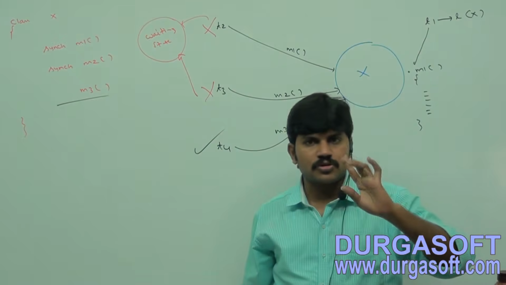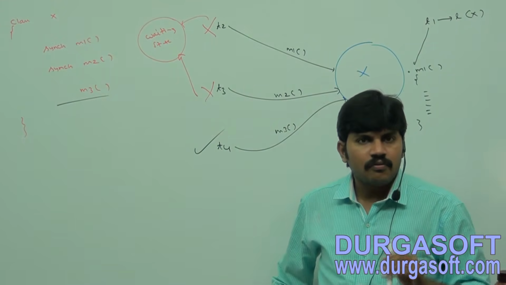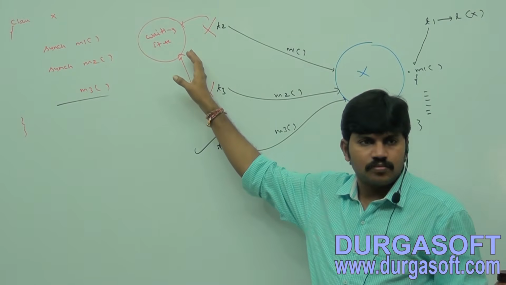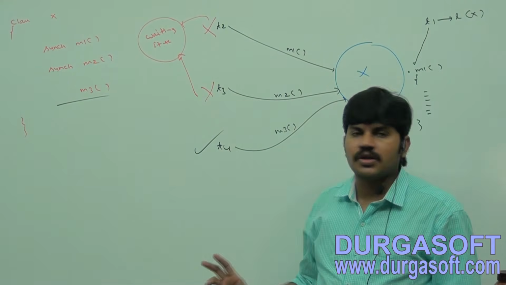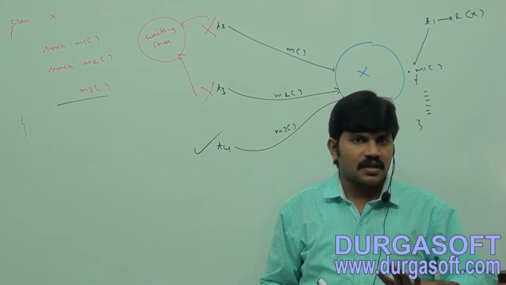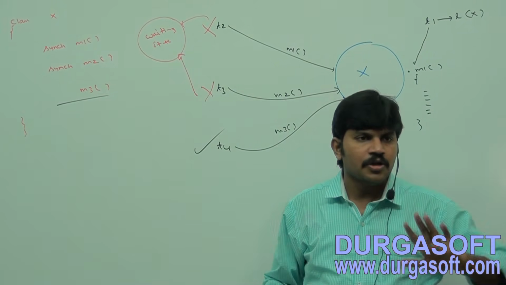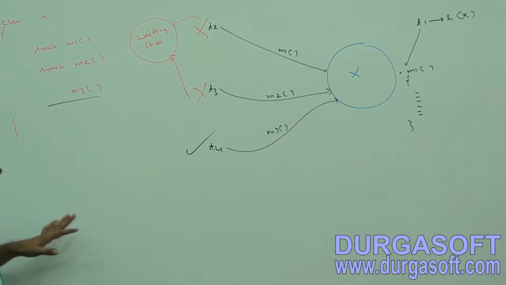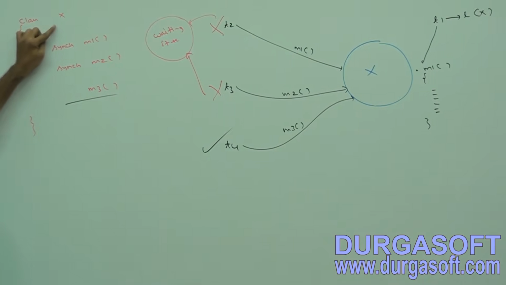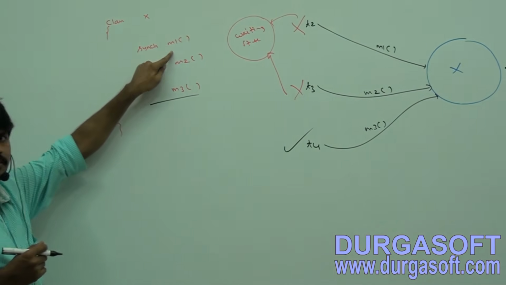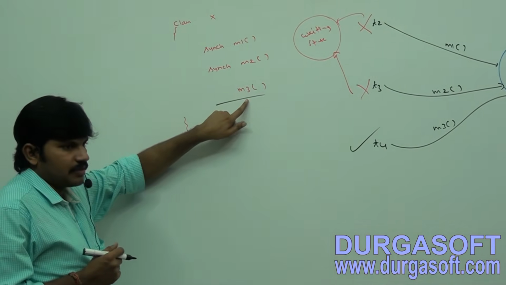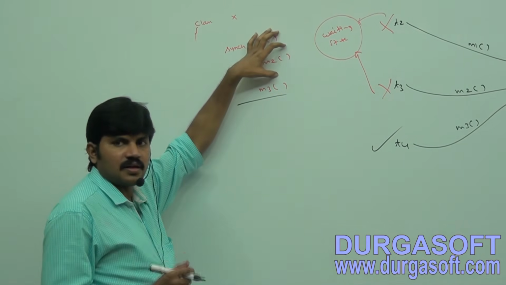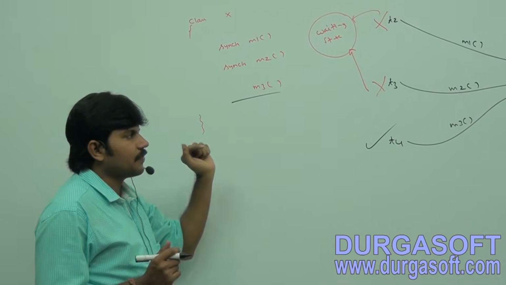Now make sure you people have clear clarity. While a thread is executing a synchronized method on the given object, the remaining threads are not allowed to execute any synchronized method simultaneously. Is it clear for all of you, right? Make sure you people are aware. Just observe here. Class X contains M1 method, M2 method, M3 method. Total how many methods are there? Three methods. Two sync methods and one normal method.